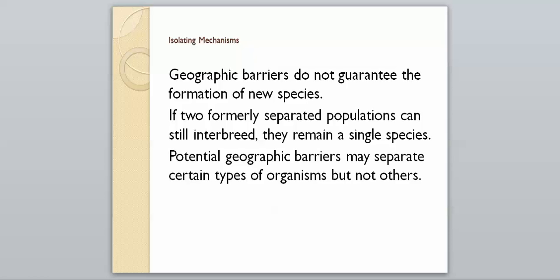And potential geographic barriers may separate certain types of organisms, but not others. So birds might be a bad example because it's really easy for birds to fly over a river, but let's say we have a mammal that's not capable of swimming, let's say a possum. A group gets separated somehow, one group gets washed over in a flood, and the other group stays on one side. Again, birds might be less affected than other animals would be. That's what that last one is saying.